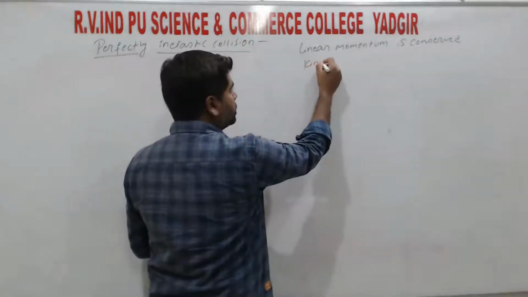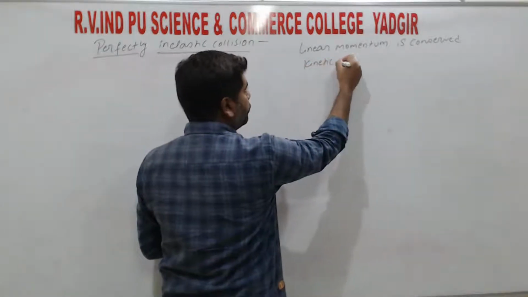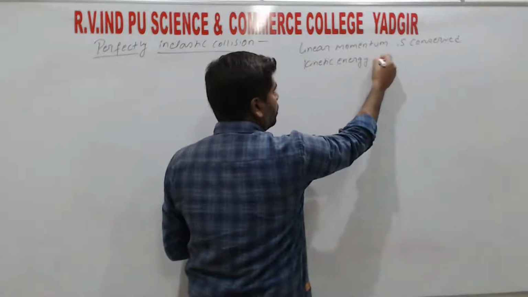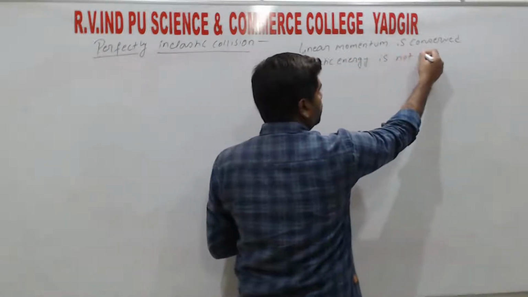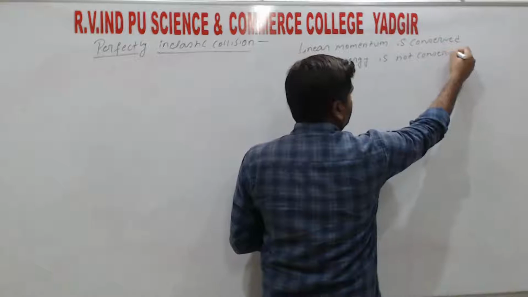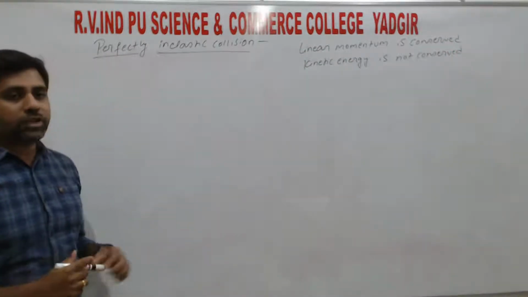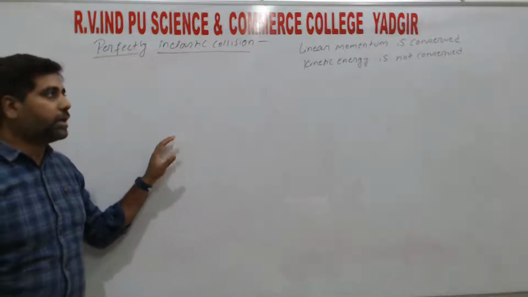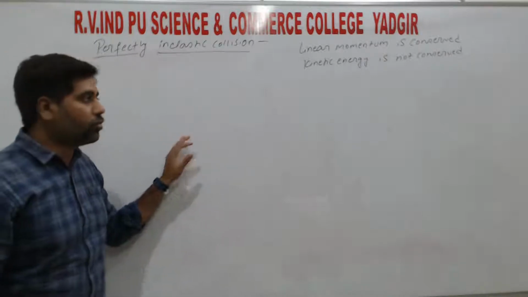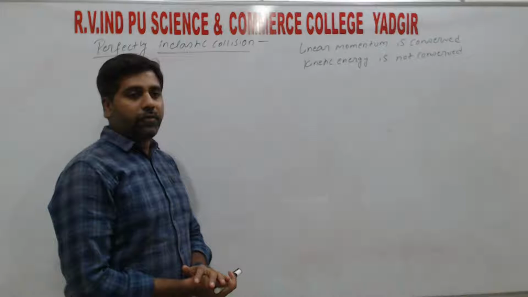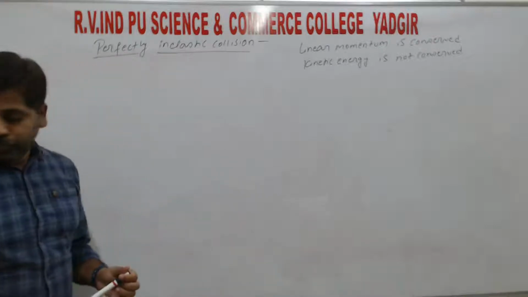So kinetic energy is not conserved, that means there is a loss in kinetic energy. So before collision and after collision we have kinetic energy, and there is a difference. So here we are going to find the difference in kinetic energy, right?